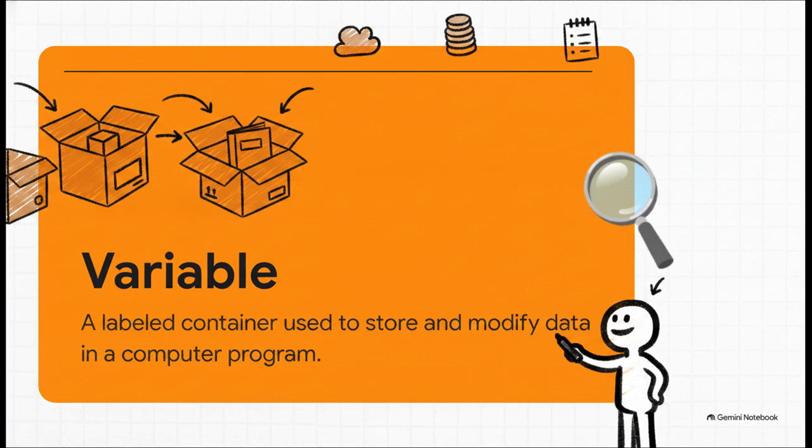So to force a computer to actually remember things, we use what's called a variable. Let's get this vital definition down in your notes. A variable is a labeled container used to store and modify data in a computer program.